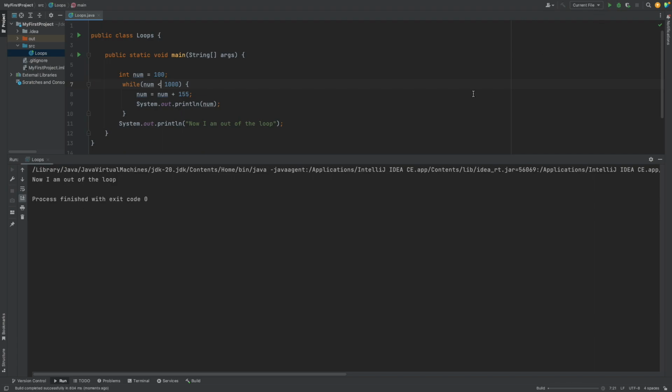So here the number is less than 1000, so it will execute this block of code. And if we make this 1000, and then check it, while num equals 1000, it will execute, and it will, right? So 1000 plus 155 is 1155, right?